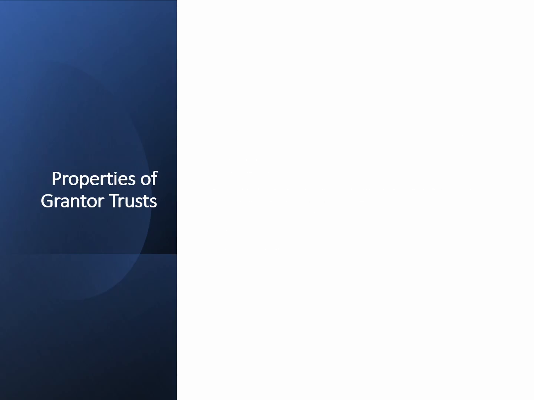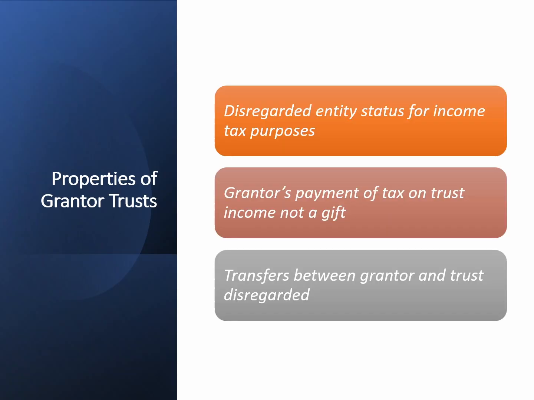If a trust has grantor status, then it has several useful properties for estate planning. The trust itself is disregarded for income tax purposes. That's section 671 of the tax code. Grantor's payment of tax on trust income is not a gift. That's according to Revenue Ruling 2004-64. And transfers between grantor and trust are disregarded for income tax purposes.